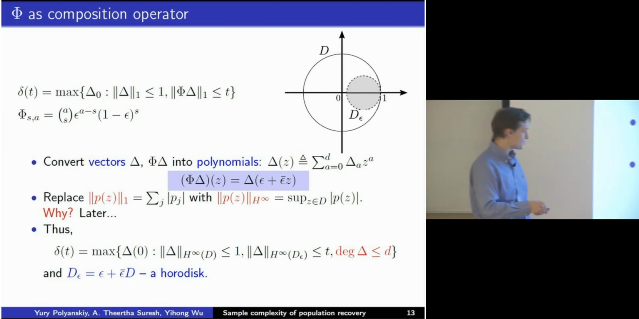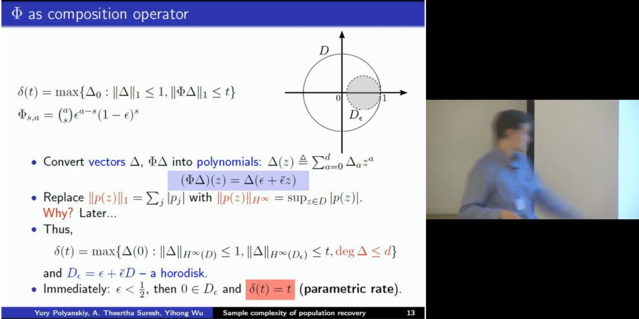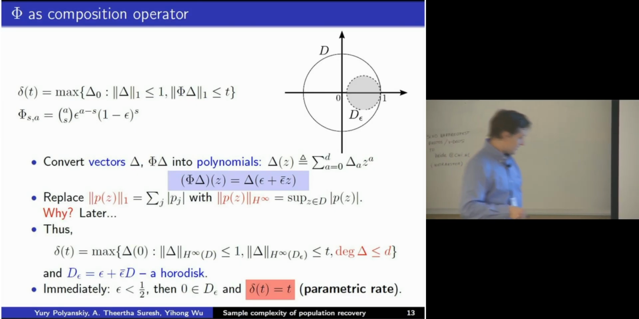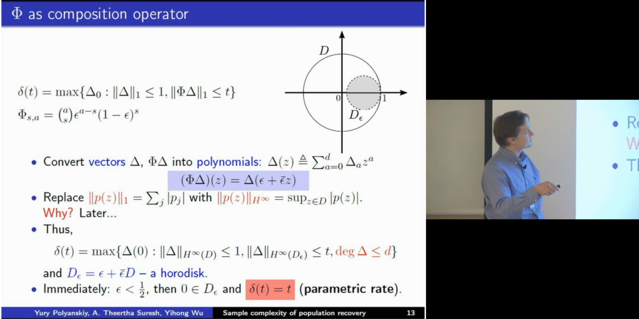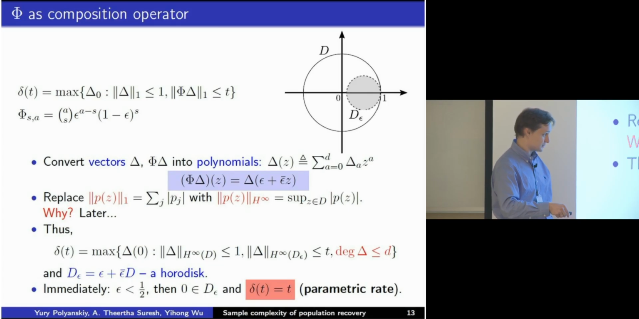Among all degree d polynomials which are bounded by 1 on the unit circle and bounded by t on the small circle, you want to find the one which maximizes the value at 0. By the way, this displaced disk is called a horror disk, which I thought was a fantastic word. If epsilon is less than 1/2, then this dashed disk crosses 0, so 0 is part of it. You immediately get that in that case delta of t is equal to t, which is a parametric rate. That's the immediate answer.